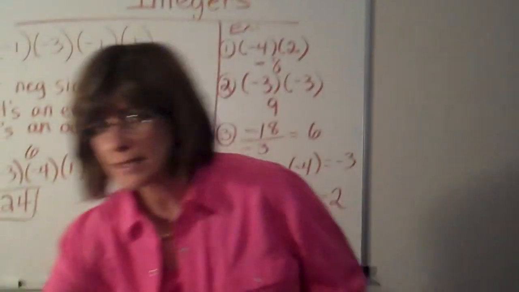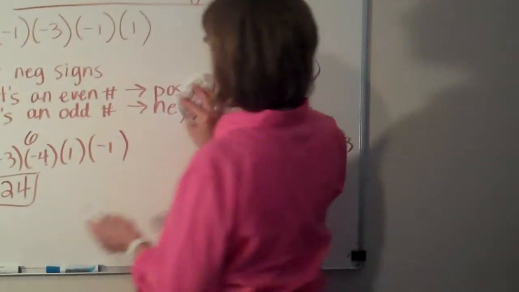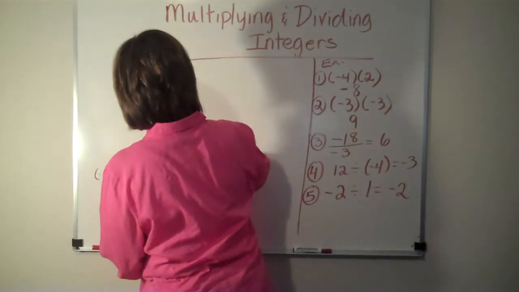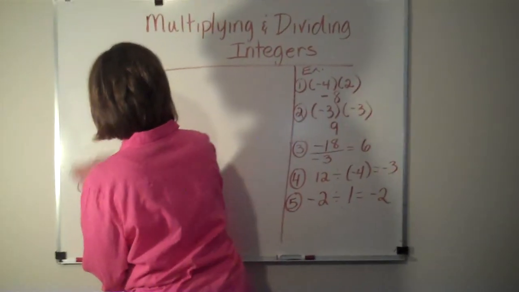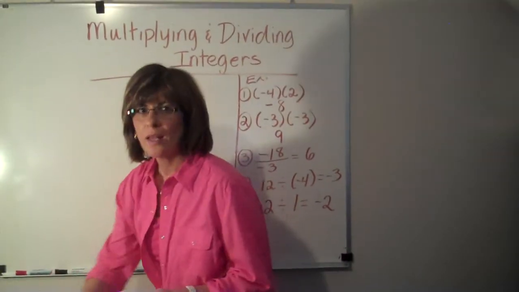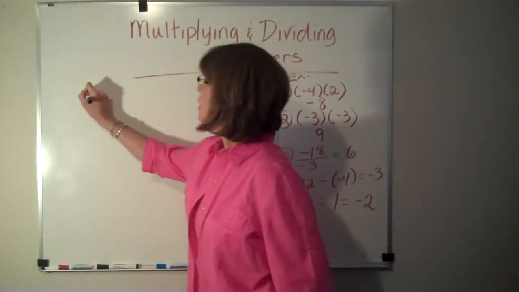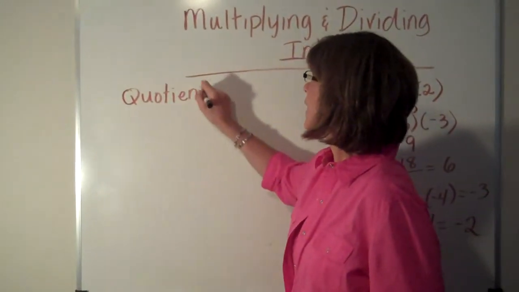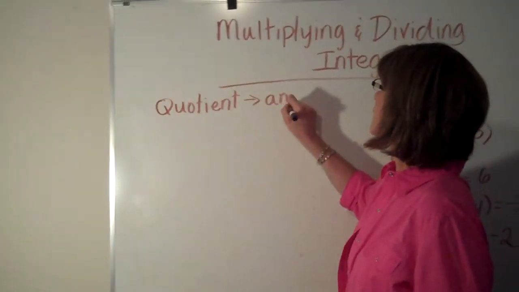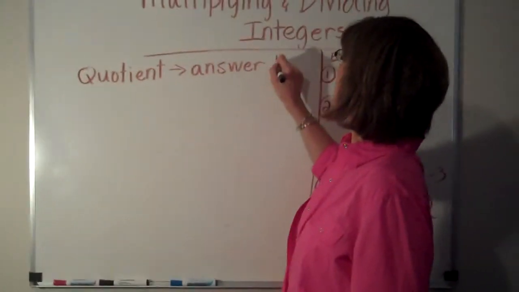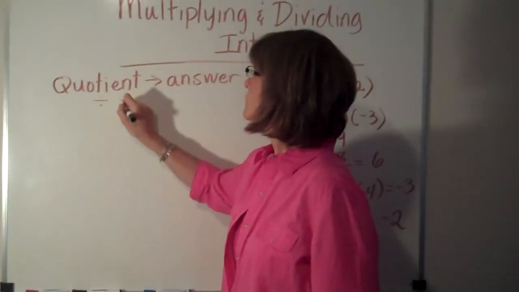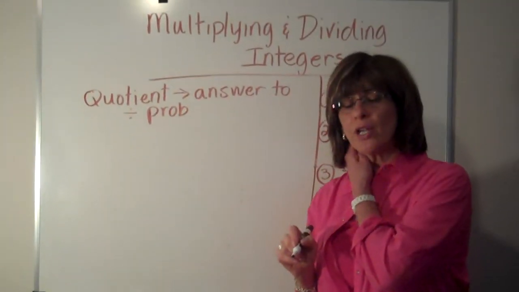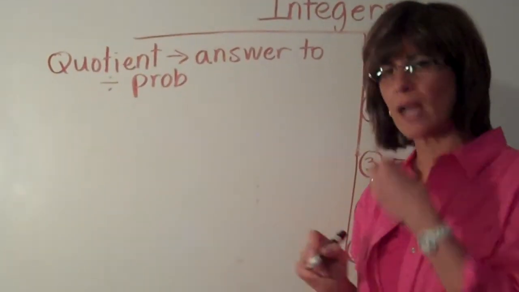There's one last thing to tell you about division. Two last things. The answer to a division problem is called a quotient. Just reviewing that term because I know you all know what that is. And the last thing I want you to make sure and know is that you can never divide by 0.